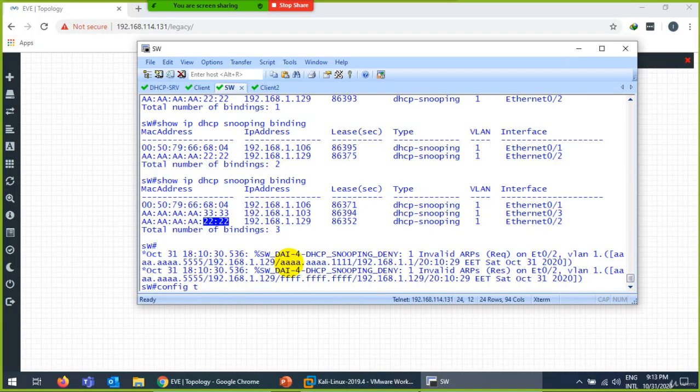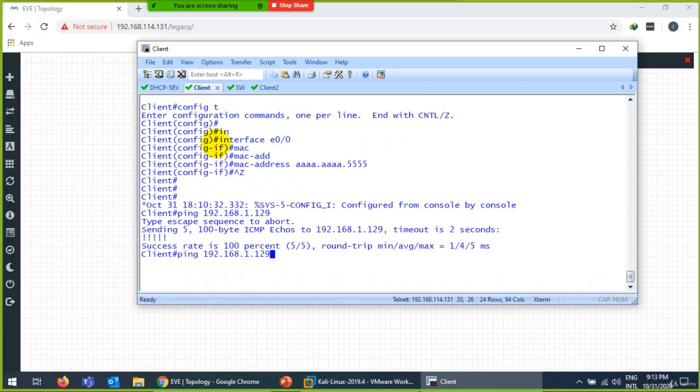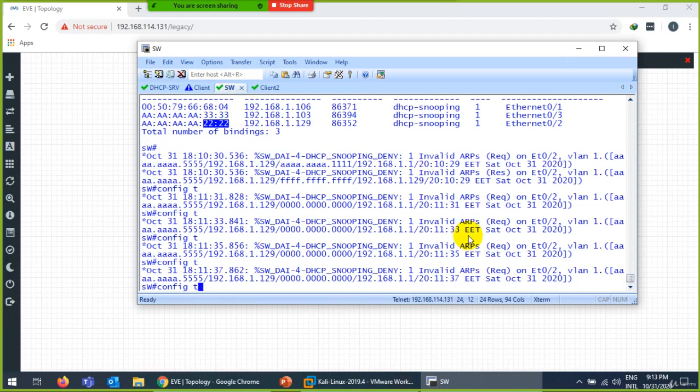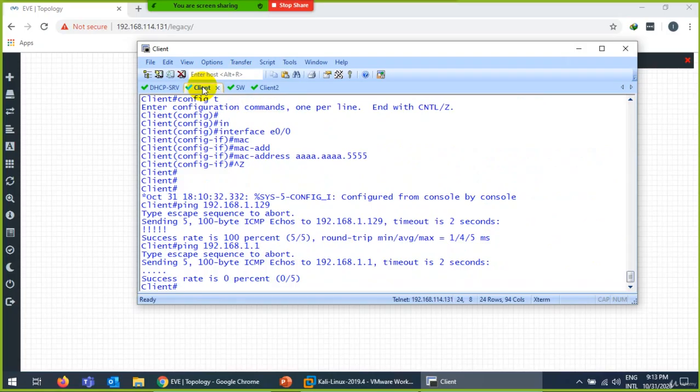If I ping now, nothing will work. If I try to ping, okay, it's pinging this one, but it hasn't pinged me. It's not working. 129 is his own IP, that's why it pings. It's not working, look at this here. So if I cannot change my ARP, how will the ARP attack work? But anyway, let me show you, do the same thing which we did before.